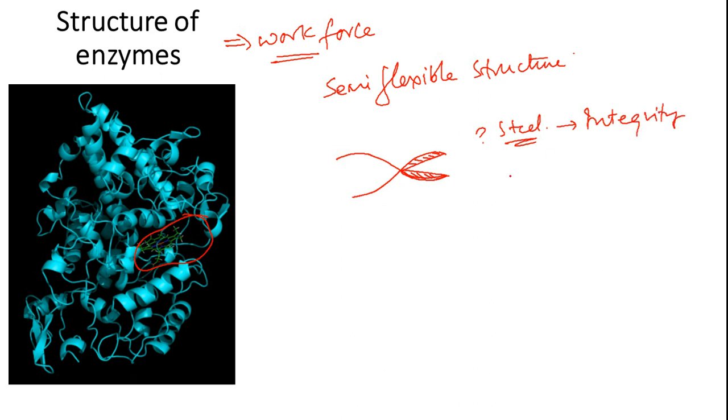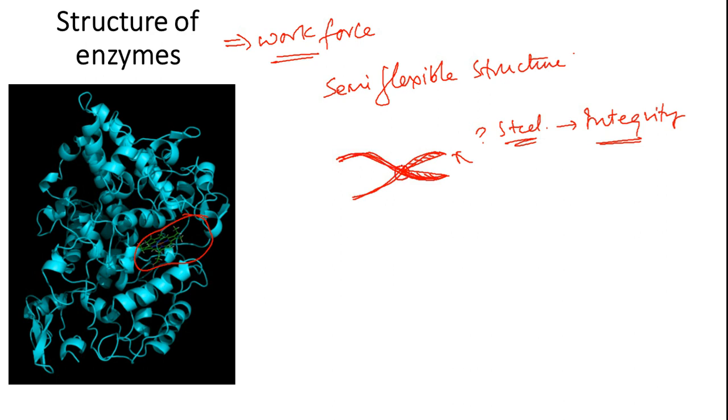Let's say if you make scissor with wax or rubber, when you try to use it for cutting a paper, it will change its shape. So unless it has structural rigidity, integrity of the molecule, integrity of the system cannot be maintained. This is one. Second one is this entire handle as well as this entire handle, both are highly rigid. You will not be able to change the shape.